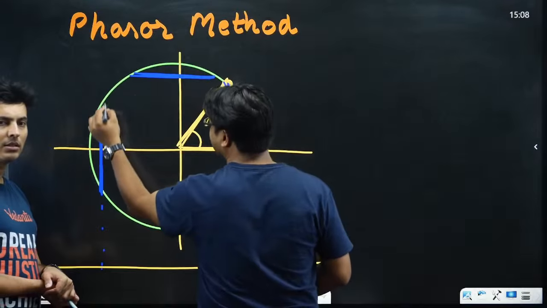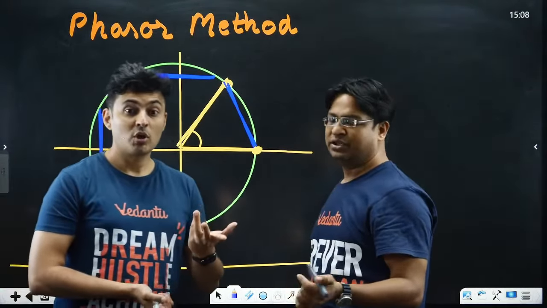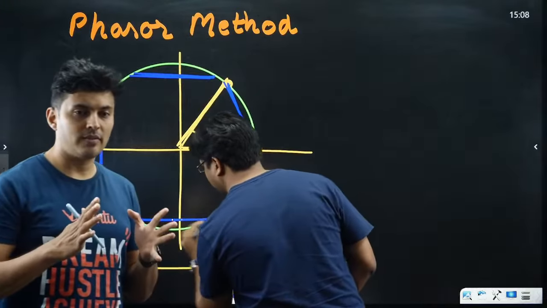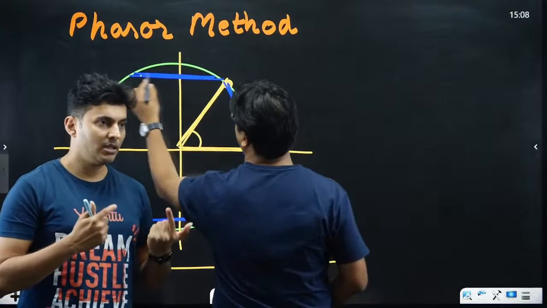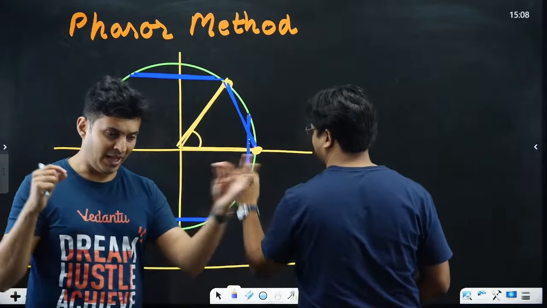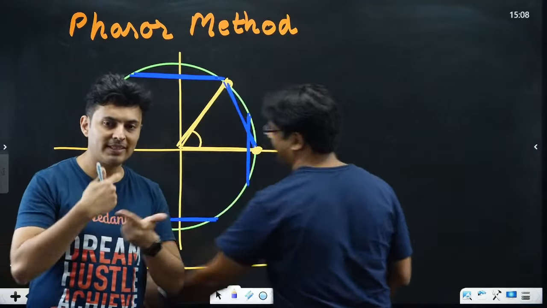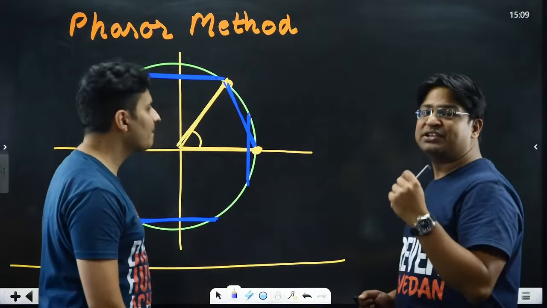So again, horizontal to vertical, it's still 90 degrees of rotation. Oh, so it's still T by 4 only. So no matter what the phase difference is, the alternating event of coinciding or crossing each other versus maximum separation is always happening in an interval of T by 4. And see, it is so simple.